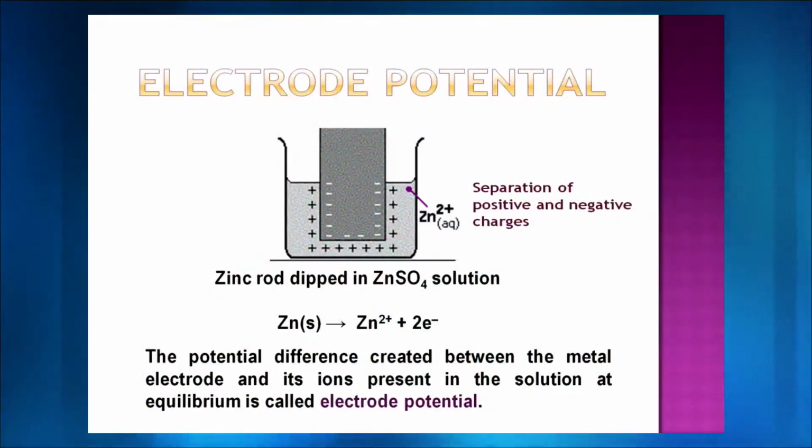It's because every one of us wants stability in life, right? And what is the configuration for zinc? The configuration of zinc is 1s2, 2s2, 2p6, 3s2, 3p6, then 4s2, and then we have 3d10. So we have 2 electrons in the outermost shell.